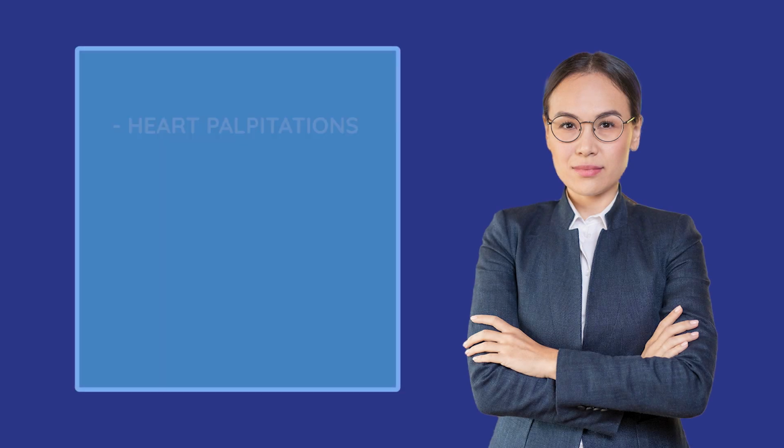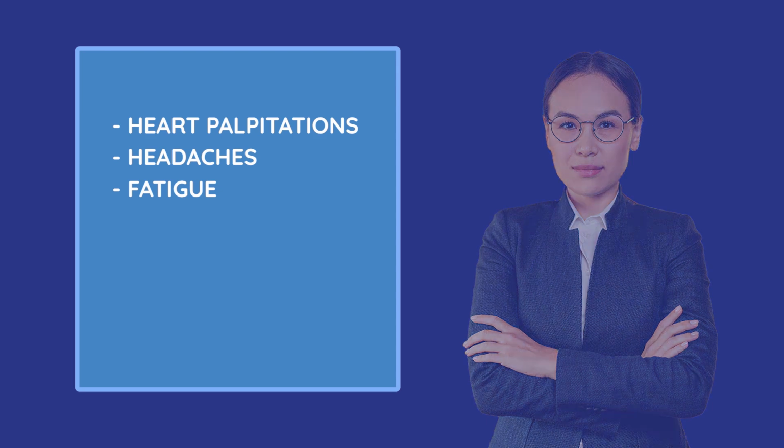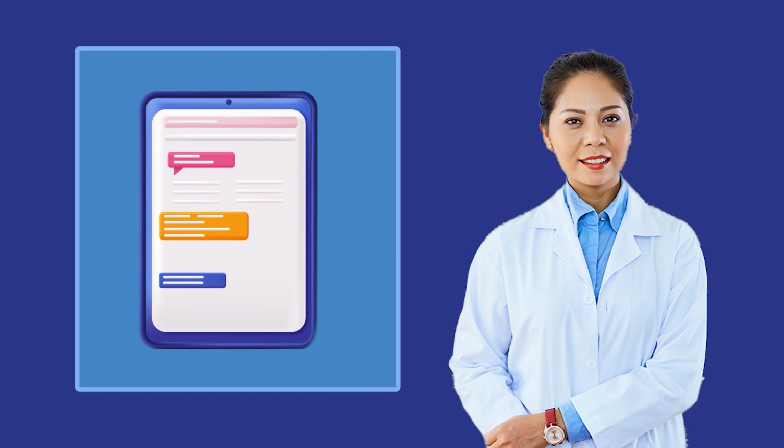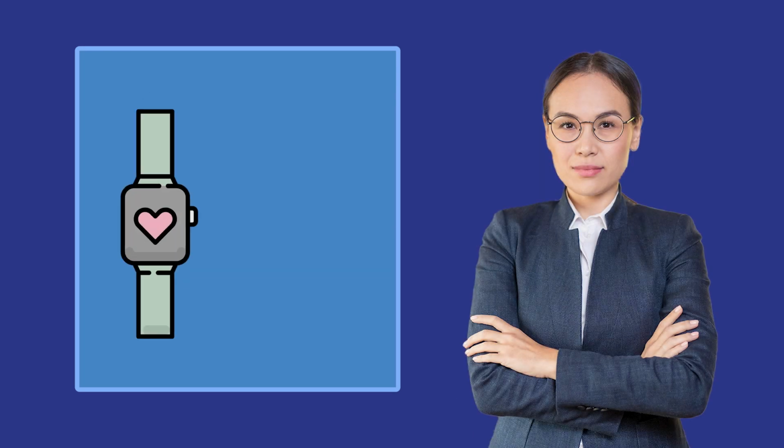Kelly has recently been having heart palpitations and headaches. She's also extremely tired. Blaming her symptoms on school related stress, she decides to go see a doctor. At her appointment, Dr. Jill asks Kelly about her symptoms and writes them down in her electronic health record. She also consults Kelly's electronic health record to see if she exhibited similar symptoms in the past. Kelly tells Dr. Jill that she noticed that her smartwatch had recorded high heart rates.